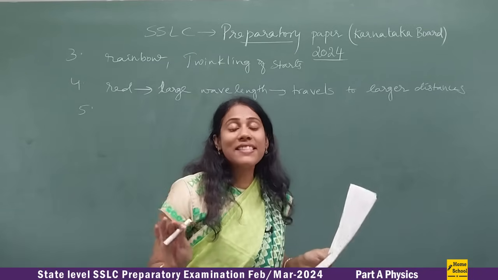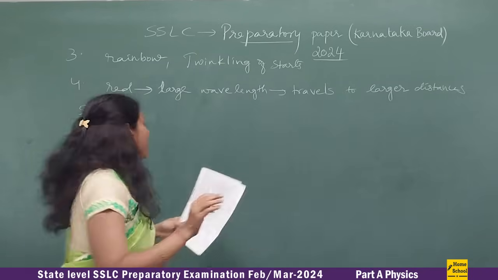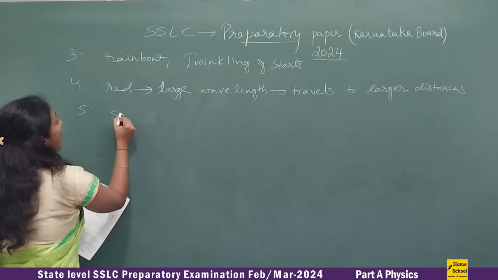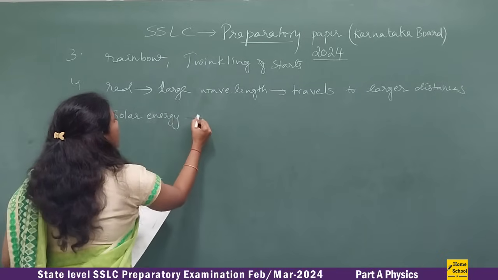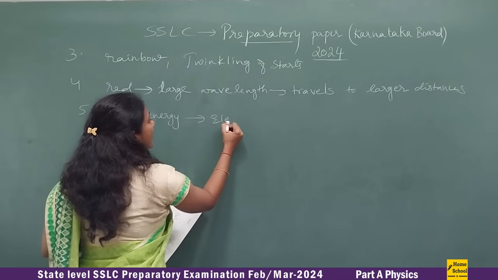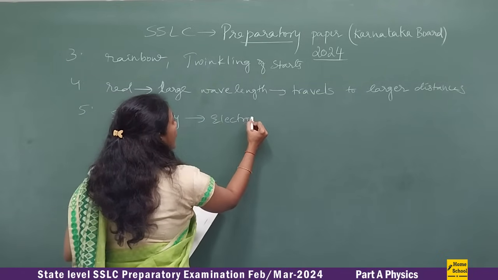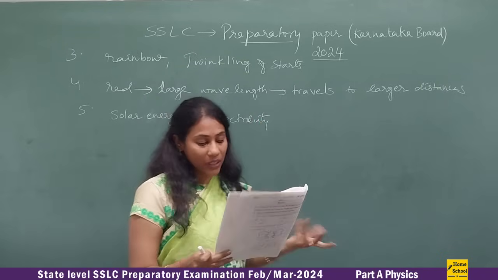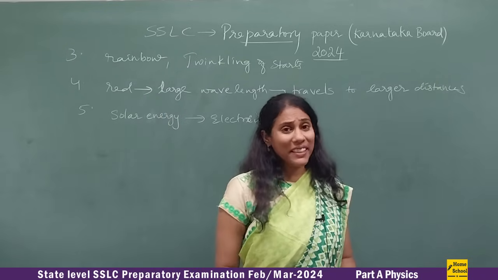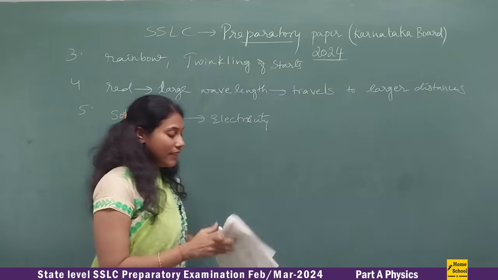A solar cell is a cell which converts solar energy into electrical energy. So light energy gets converted to electrical energy. That can be a definition for a solar cell.